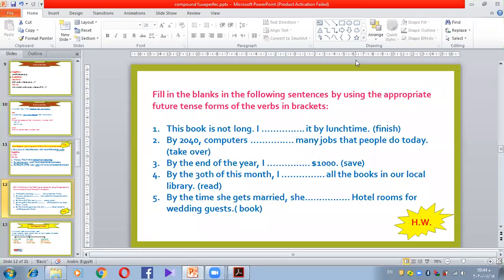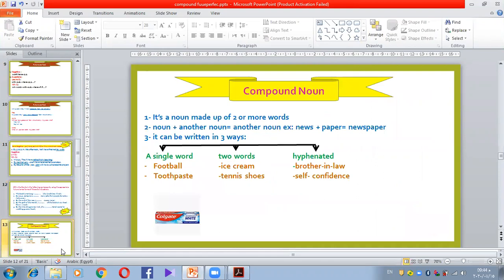Okay, so our last part in this session is related, as we said, to the compound noun. What is meant by compound noun, guys? It's like in Arabic, by the way. We have this in Arabic. It's a noun made up of 2 or more words. This noun could have 2 or 3 words or more. So we can say it's a noun plus another noun, making a new noun.